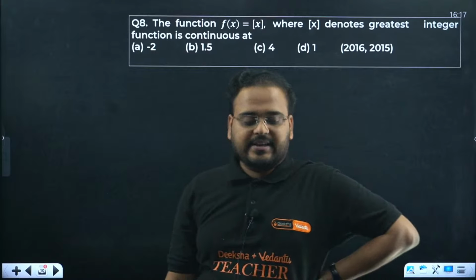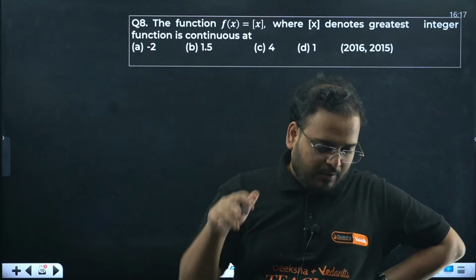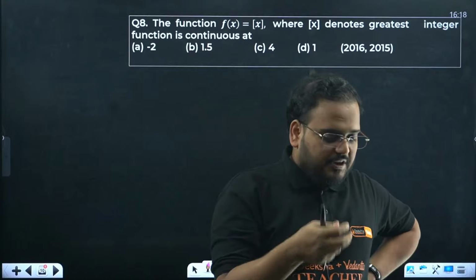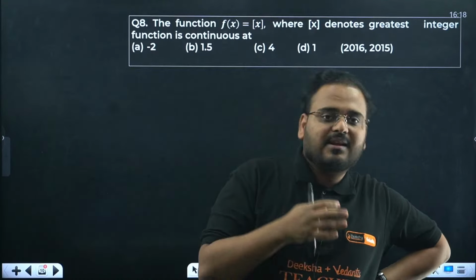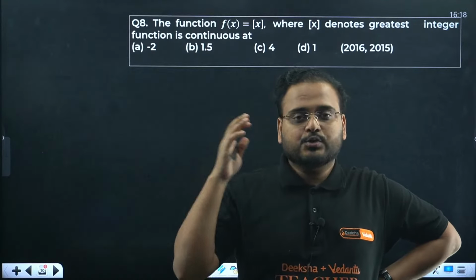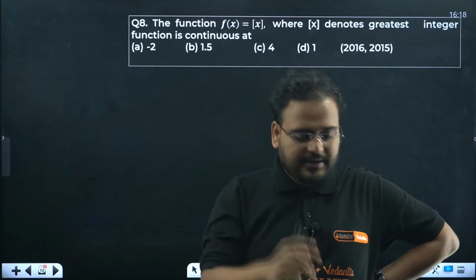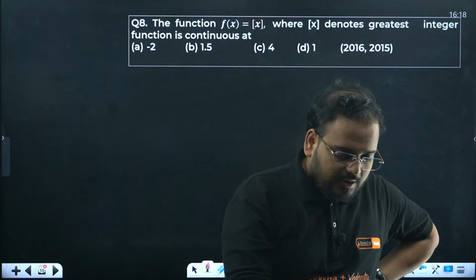Question number 8, answer guys, everyone. I have 2 complaints right now. It's an easy chapter. Only 5-6 students are giving me answers. Still there are more students in the live. So why only 5-6 are giving the answers? That's my first complaint. Second complaint, why are people in the live not like the class?